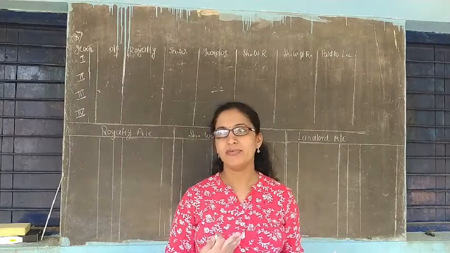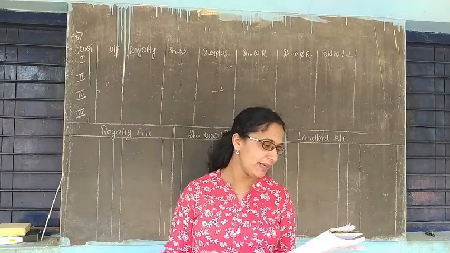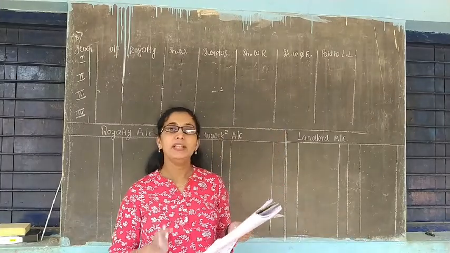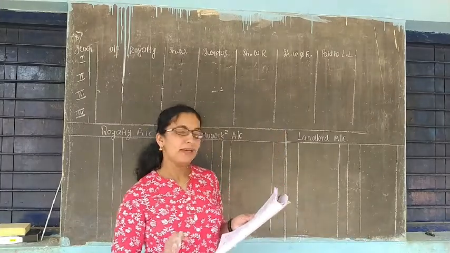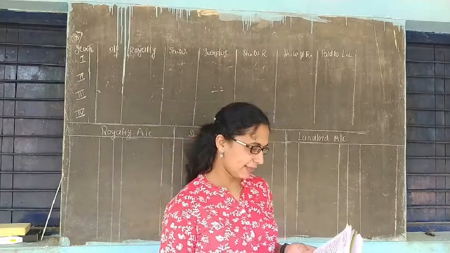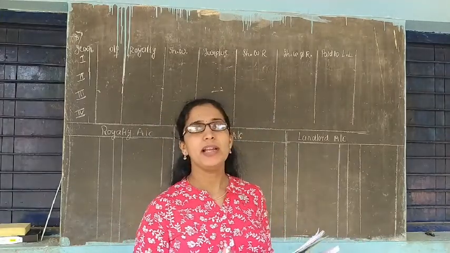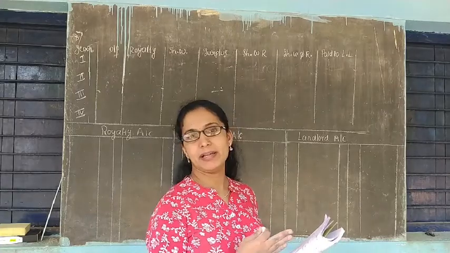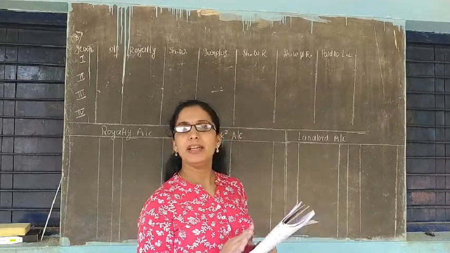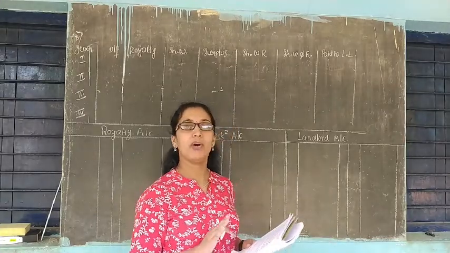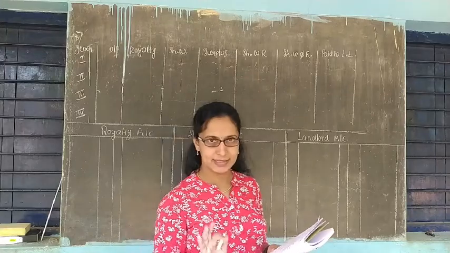Now I will read the question once. Mohan took a mine on lease for 20 years. Royalty is 1 rupee per ton, and every year he has to pay a minimum rent of 8,000 rupees. This is the condition.